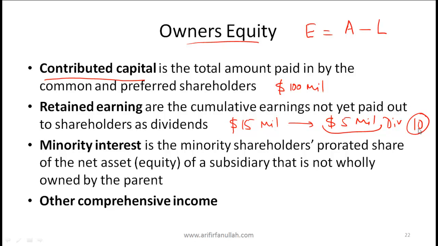So the retained earnings are also a part of owner's equity. You can think of it as follows, that the earnings belong to the owners of the company. If they don't take that money out in the form of dividends, they have essentially and effectively put their money back in the business, and hence retained earnings are a part of equity. Minority interest is the minority shareholders' prorated share of net assets of a subsidiary that is not wholly owned by the parent, and I will explain this in the next couple of slides. And then we have other comprehensive income, which I will also explain shortly.